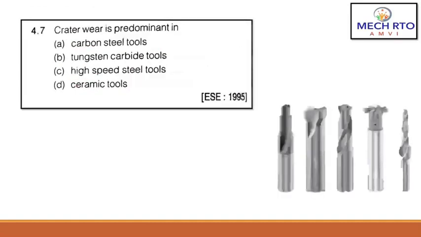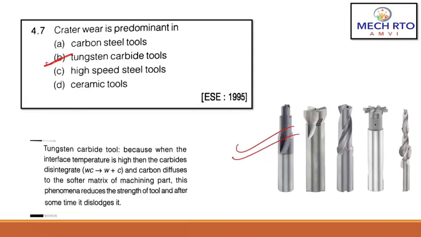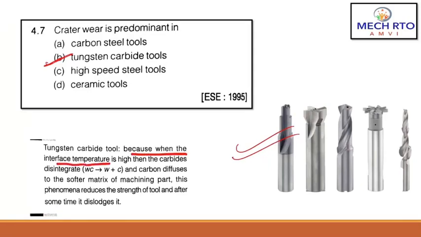Now the next question: crater wear is predominant in? As you can see, the options are carbon steel tools, tungsten carbide tools, high speed steel tools, and D, ceramic tools. Here the correct answer is that crater wear is predominant in tungsten carbide tools. Basically, as you can see here, this is a tungsten carbide tool, and because the interface temperature is high, the carbide disintegrates.